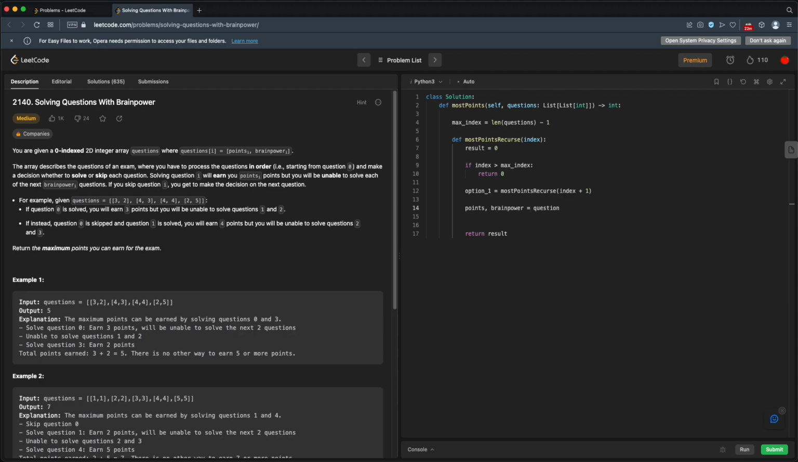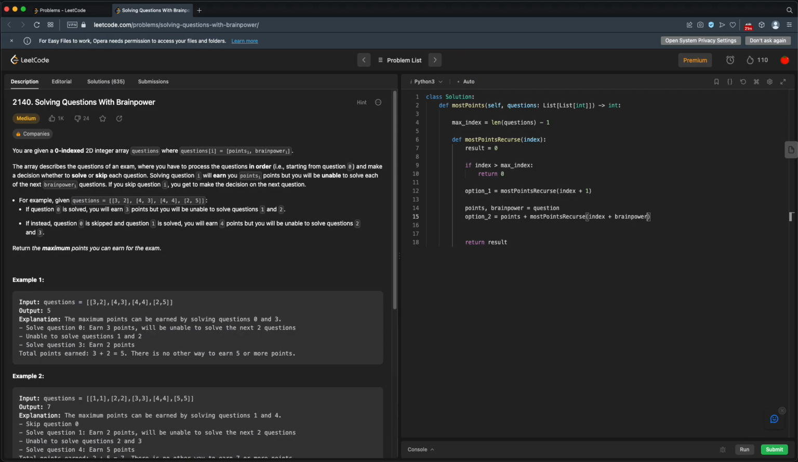So this will just pull out those two elements of our question. Option 2, we're going to do this question, so we get these points. But then we can't do the next Brainpower questions. So we get these points, but then we can recurse passing in index plus Brainpower, because we have to skip Brainpower questions. And I think we might need to add 1.